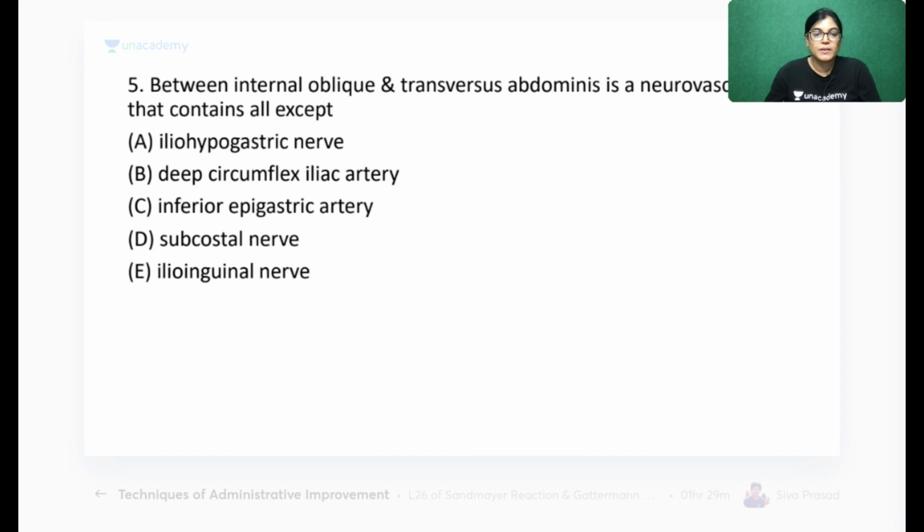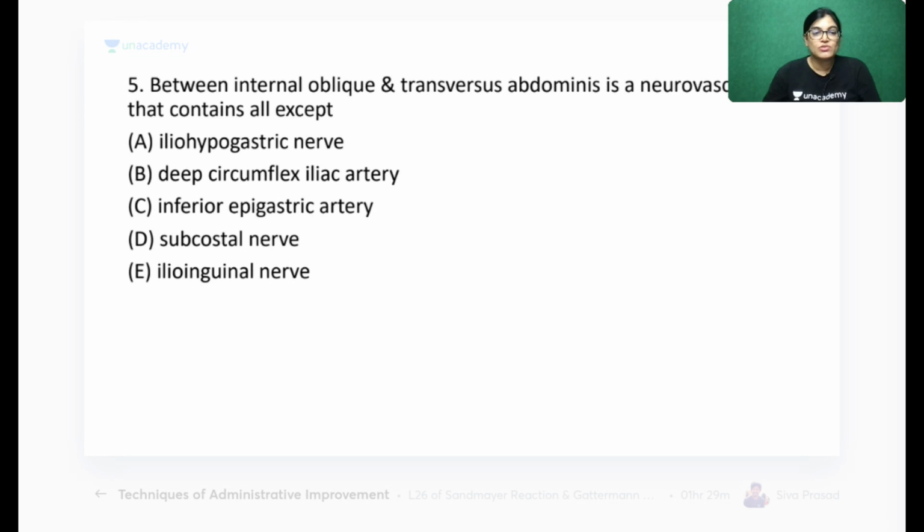That is question number 5. Between internal oblique and transverse abdominis lies a neurovascular plane which is containing all except. So don't worry if it is wrong also, you are knowing this fact. Don't worry about right and wrong. It's important that the revision is going on. So revise all these important points, which is very important.